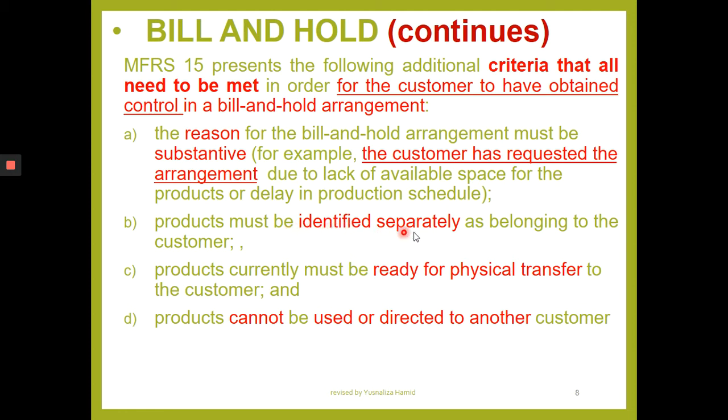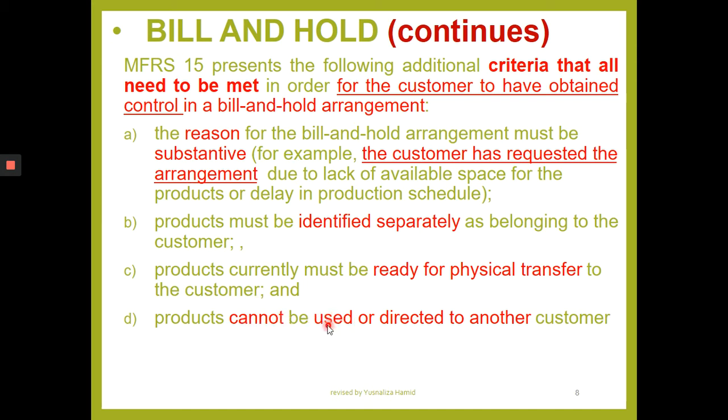Okay, the product must be identified. Meaning that it is already there on the shelf, already set aside separately. If anyone comes and asks, the seller might say, oh, this one, there's already a buyer. The product must be ready for physical transfer, meaning that it has been identified and everything has been set up, installed. For example, if it's ready-made goods, it is ready for transfer to the customer. Only the customer is the one that asks for the delayed delivery.